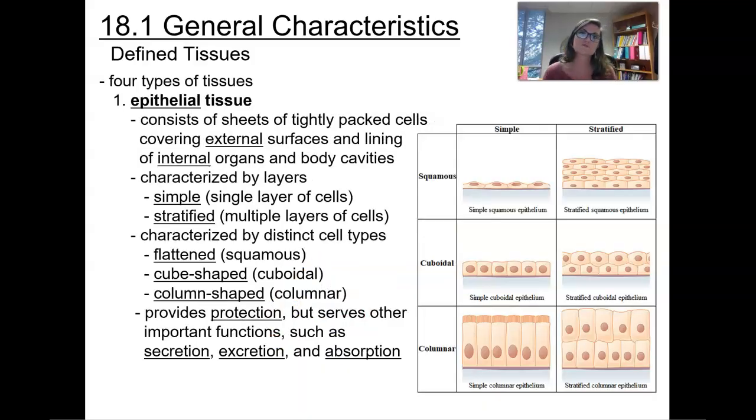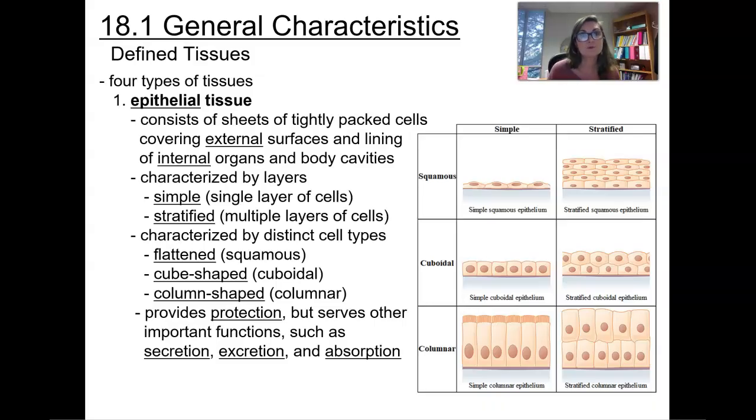Now, going into 4 different types of tissues. First, we have our epithelial tissues. These consist of sheets of tightly packed cells that are going to cover external surfaces, and then line the internal organs of the body, organ cavities and different organs. So if you look over to the side, you will see that we have different shapes, and we have what's called simple or stratified. So this is how we're going to characterize these layers.